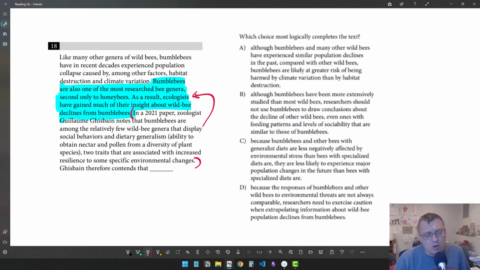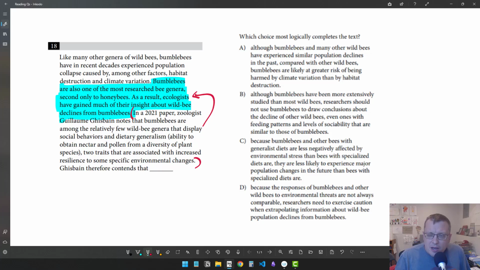We're trying to use them to draw conclusions about other species while there's this important characteristic of these bees that's different. Okay. Gisbane therefore contends that blank. So my guess is, given this tension, that whatever's going to go into this blank is going to reflect that contradiction or that tension. But we'll see. Let's go to our choices.